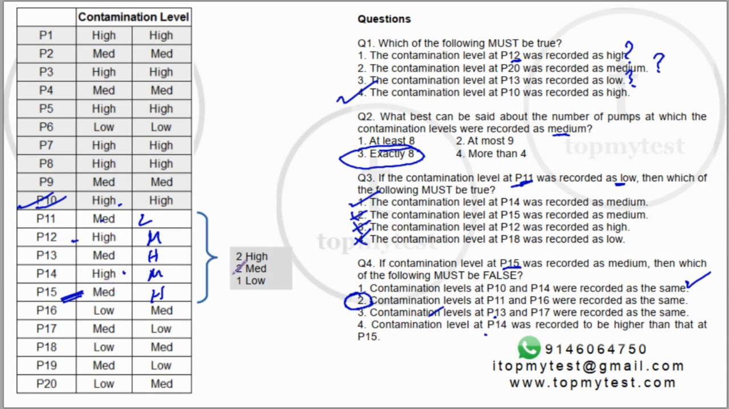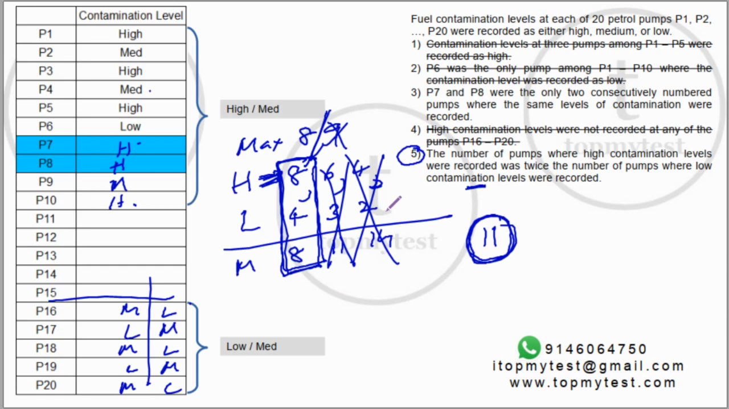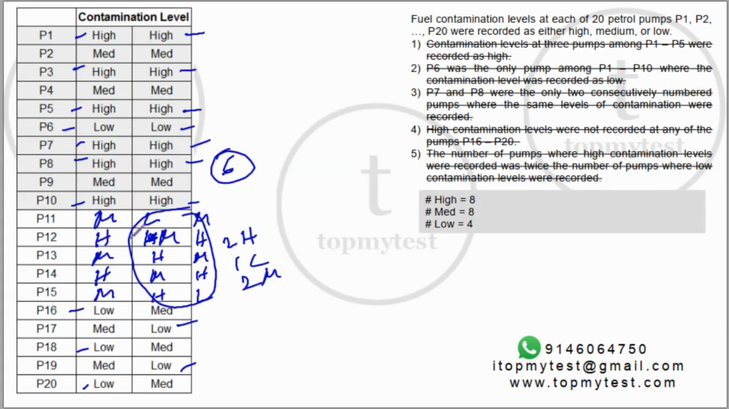P14 is higher than P15. This is also true. So the second statement is the false one. This was not a difficult one, but you have to be extremely careful while reading the statements, especially the part where you have to fix the number of pumps, and figure out that except for these two pumps, no two consecutive pumps can have the same level of concentration. Once you fix these two, the rest of the question can be solved with some amount of trial and error, but these two are the key parts.